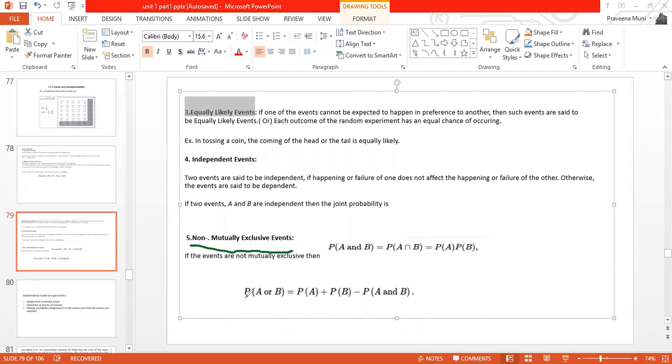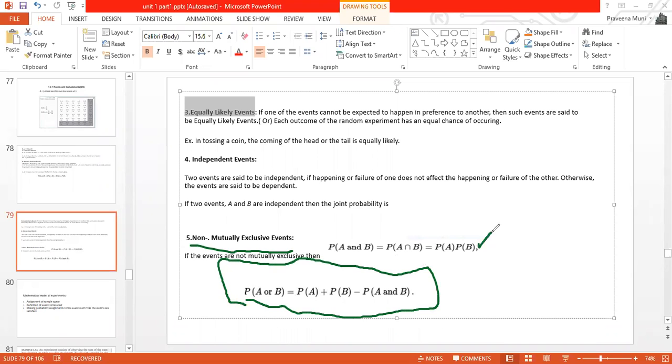Okay, so in the case of non mutually exclusive events, what is probability of A union B? Probability of A union B is equal to probability of A plus probability of B minus probability of A intersection B. Okay, so this is the case we use when two events are independent.